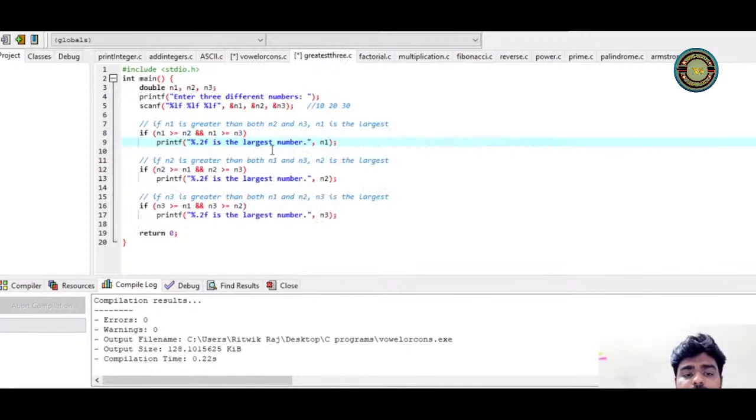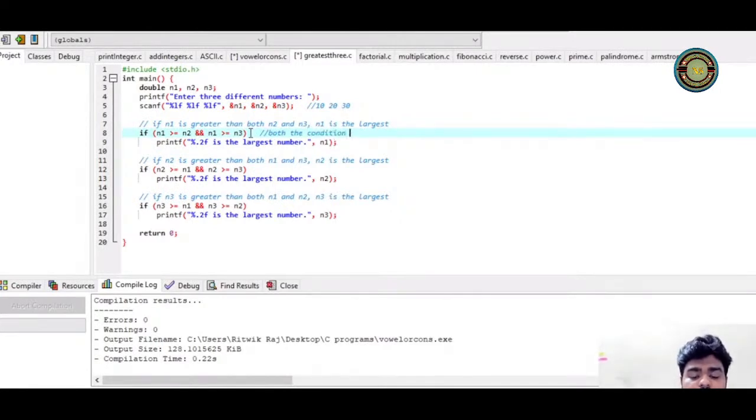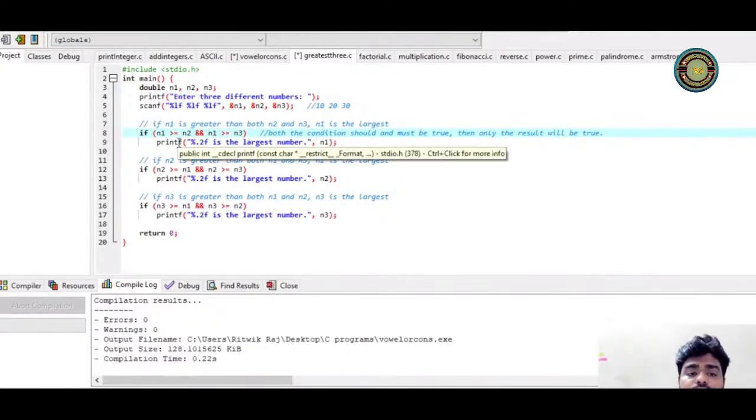But when you go to this program, we are using the AND operator, right? So what does this do? Both the conditions should and must be true. Then only the result will be true. So here we don't have an either condition. Here we have a must condition. That means both the conditions should be true, then only the execution will happen.